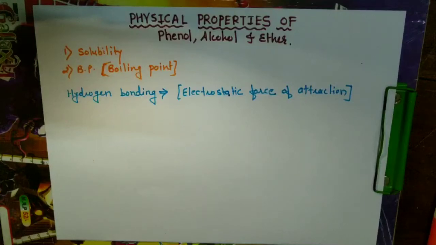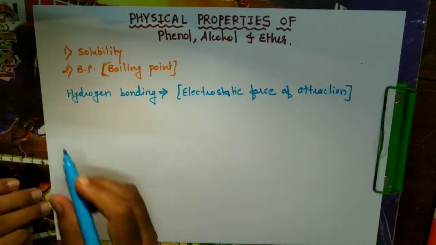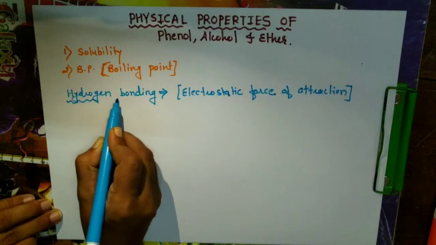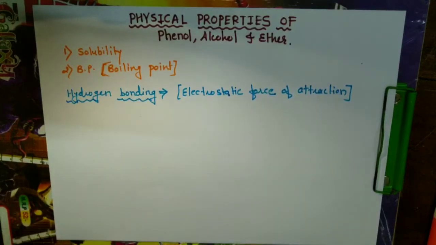So there are actually two types of hydrogen bonding. These hydrogen bondings are of two types depending upon whether it is present within the molecule or between the two molecules.